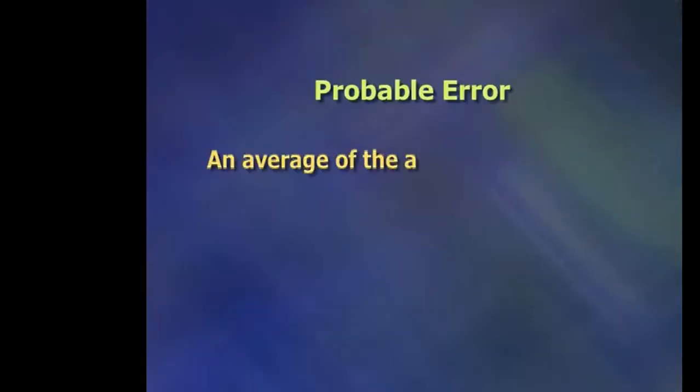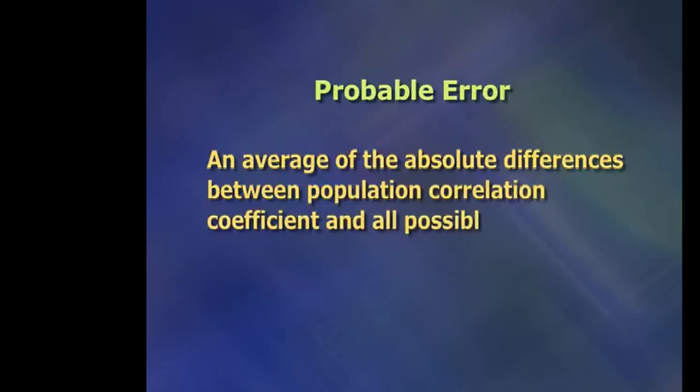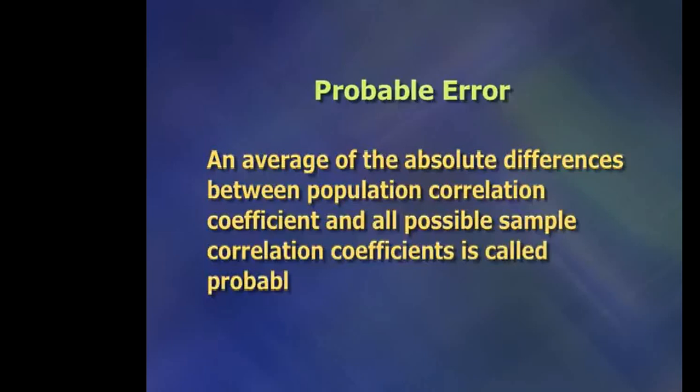An average of the absolute differences between the population correlation coefficient and all possible sample correlation coefficients is called probable error, which is denoted by capital PE. The value of probable error depends upon the sample size. As sample size increases, the value of probable error decreases.